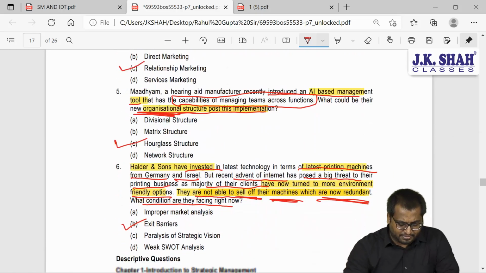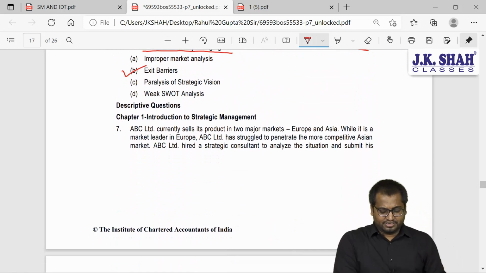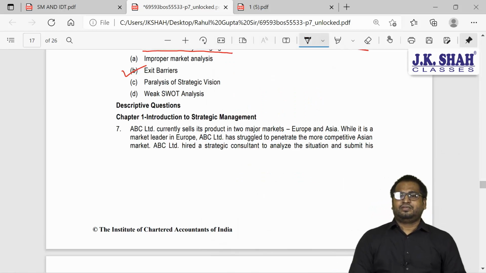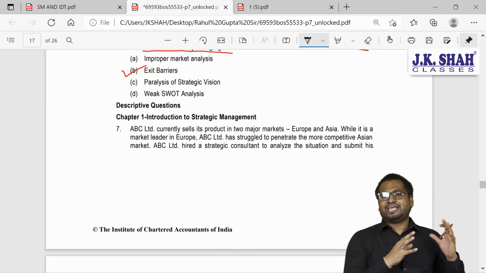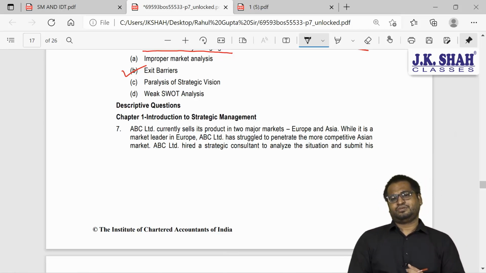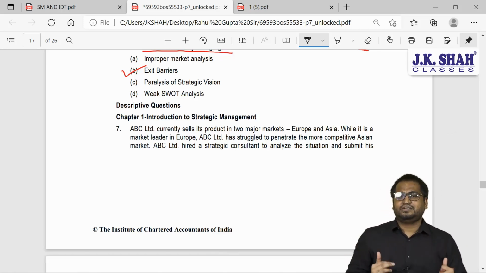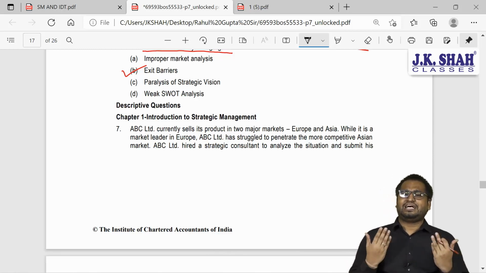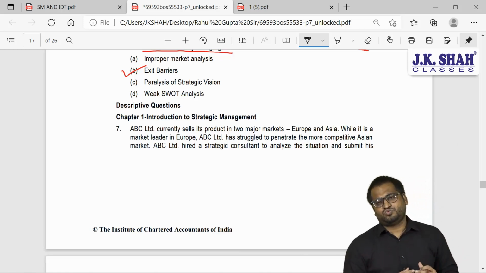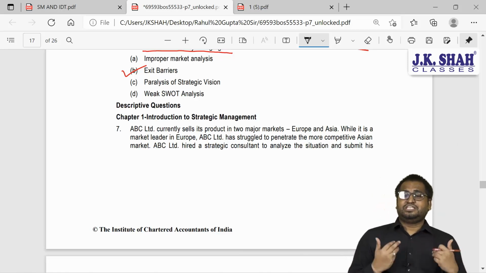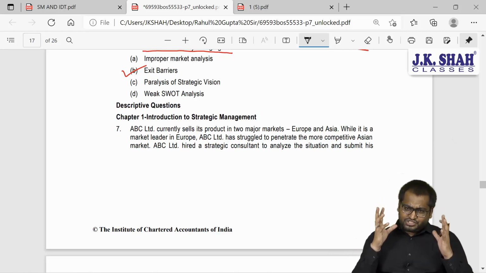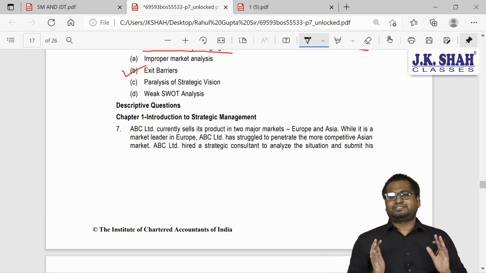So the first descriptive question is from chapter number 1. The key to answering well is to understand the question. In earlier exams, a lot of direct questions were asked. But in the past few attempts, the institute has changed the way they ask questions. In the last attempt, there were 2 indirect questions. What do you mean by indirect question? Situation based questions. So don't panic. Read the question carefully and you will be able to answer.